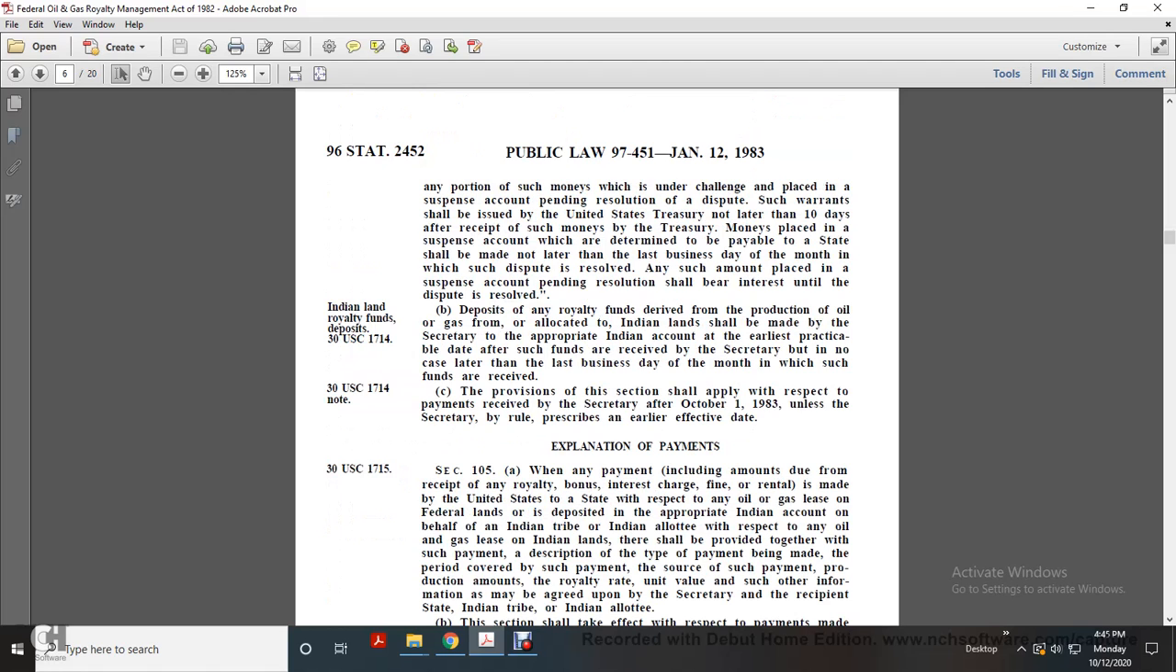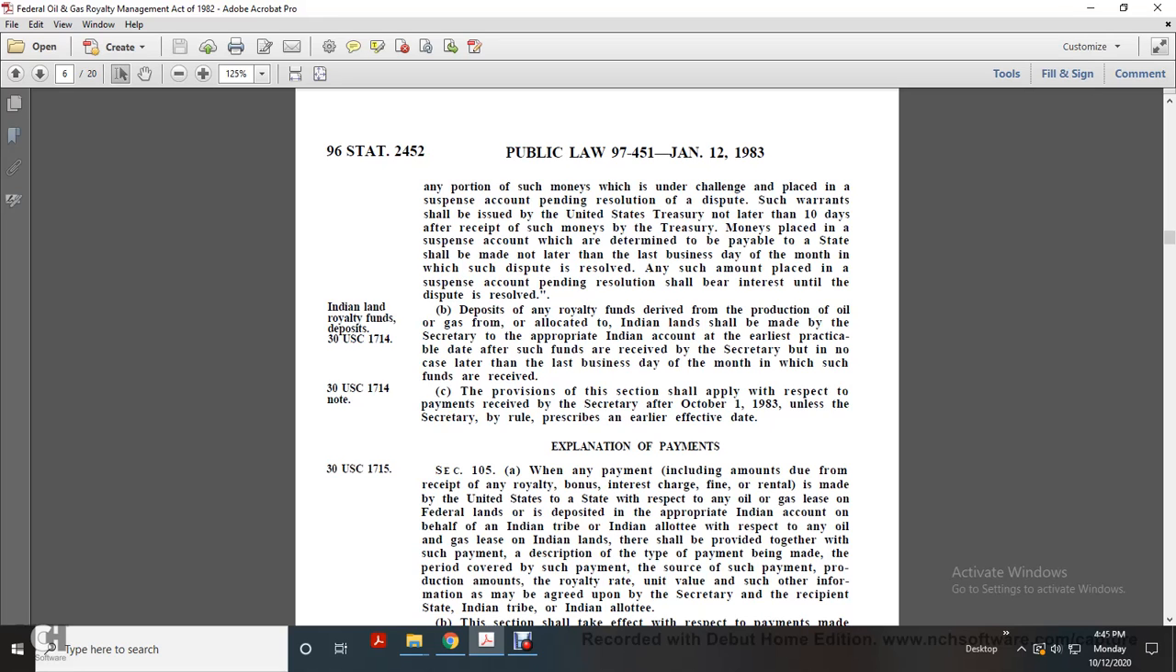Such warrants shall be issued by the United States Treasury no later than 10 days after the receipt of such money by the Treasury. Money placed in the suspense account which is determined to be payable to the state will be paid no later than the last business day of the month in which such dispute is resolved. Such amounts placed in the suspense account pending resolution shall bear interest until the dispute is resolved. Indian land royalty deposits.